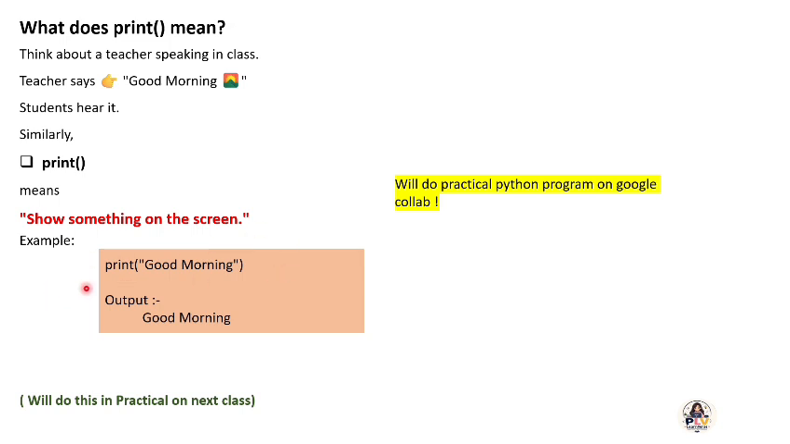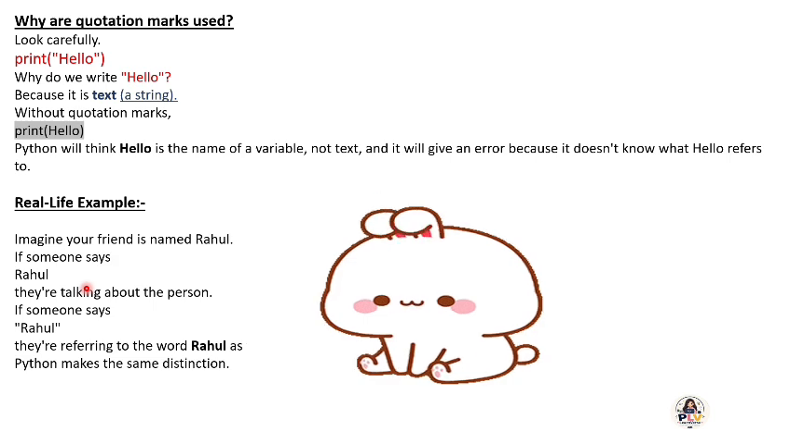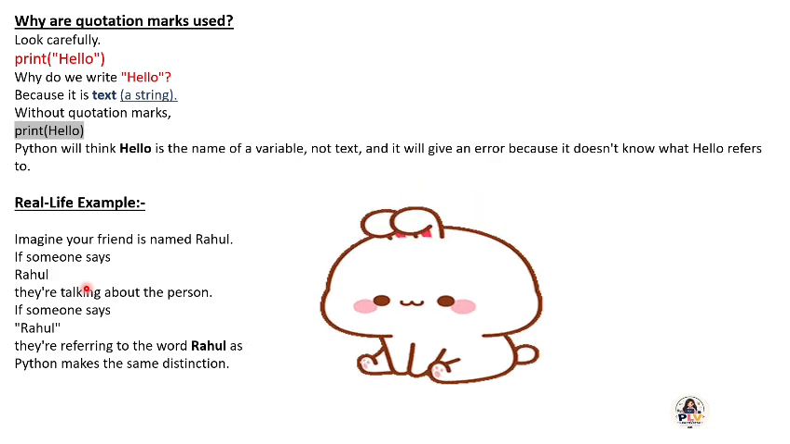This is the theory part. We will do this in Google Colab. I will show you how it works. If you get an error also, it's better, because the more errors you get, the more you will learn about the programming language. Why are quotation marks used in programming? Let's see. Look carefully. Print hello. Why do we write hello in quotation marks? Because it is text, a string. Not a character. Character means just one letter.